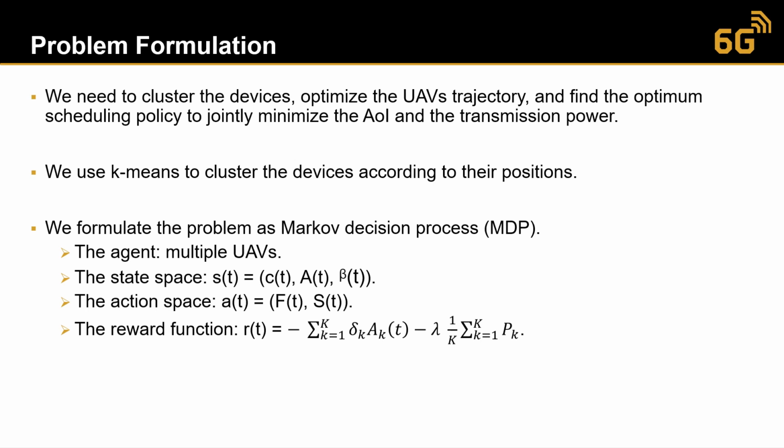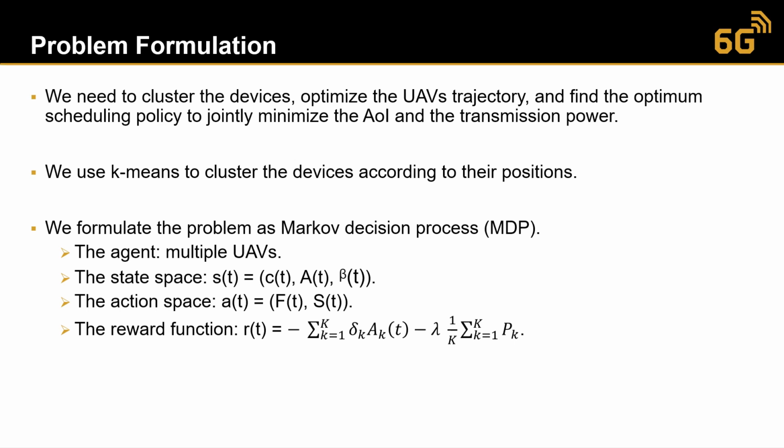In addition, we formulate this minimization problem as an MDP, Markov decision process, where we have the agents as multiple UEVs, the state space are the coordinates of the UEVs, the age of information of the devices, and the battery level of the UEVs. The action space is the movement direction of the UEVs and the scheduling policy of each UEV.